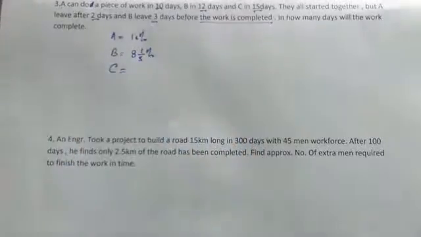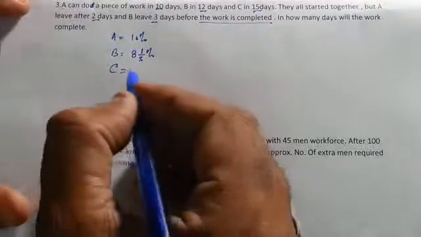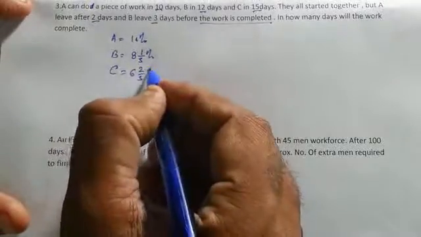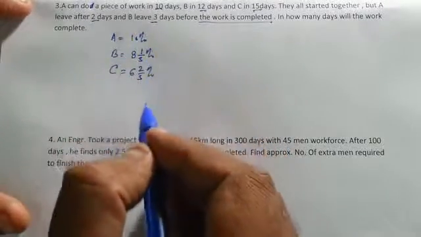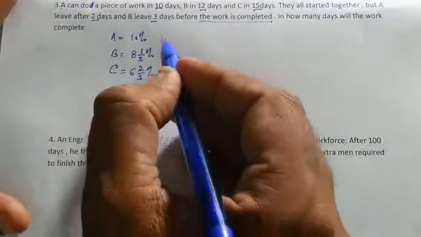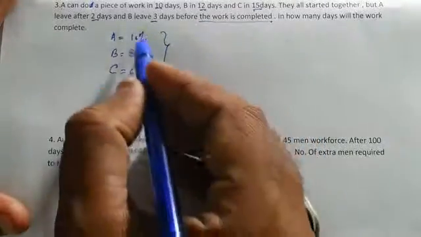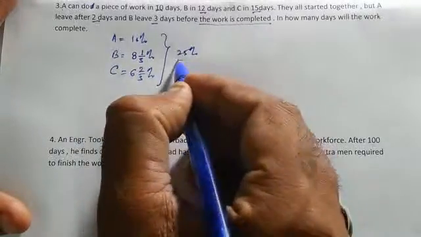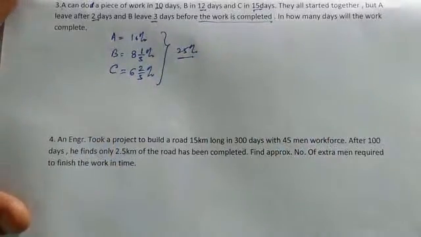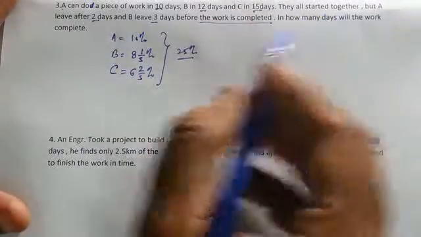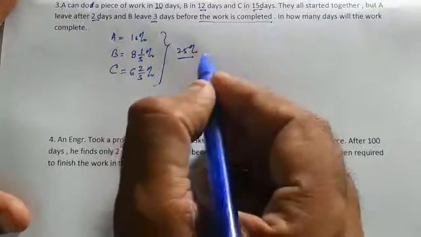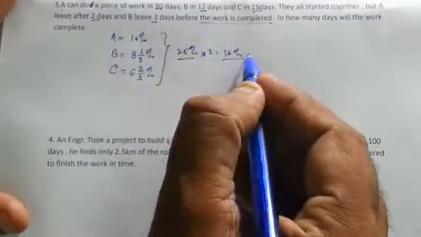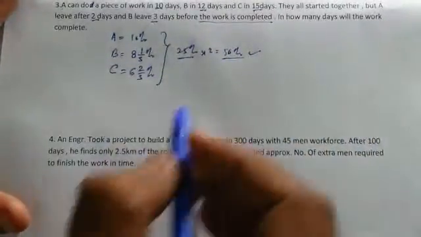Similarly, how much work can be done by C in 1 day? It is 100 upon 15. So 15 into 6 is 90, and then we are left with 2 upon 3%. See, think in terms of these percentages. They all started together. That means 10 plus 8 plus 6, 24, plus 1, 25. So if they work together, 25% work can be finished in 1 day. They all started together, but A left after 2 days. So in 2 days, how much work is done? 25 into 2 is equal to 50%. 50% work is already done in 2 days.